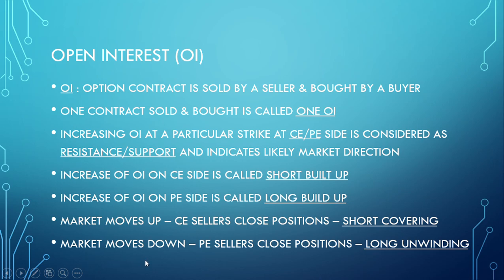On the opposite side, when a lot of put sellers have sold put options at a particular strike and the market moves down, they start closing their positions. Because put sellers hold long positions, long unwinding happens, and this phenomenon is called long unwinding. That means put options have been sold and the market moving down is in the opposite direction of their view, and hence the long positions get unwound.